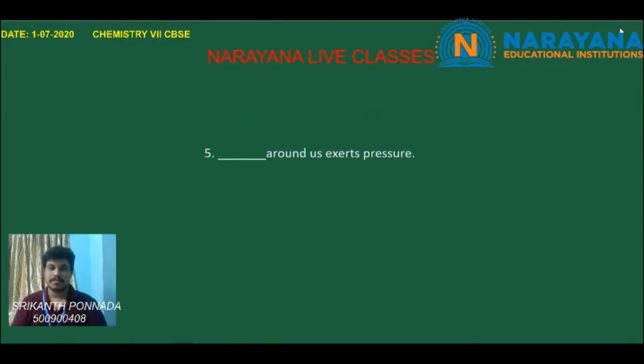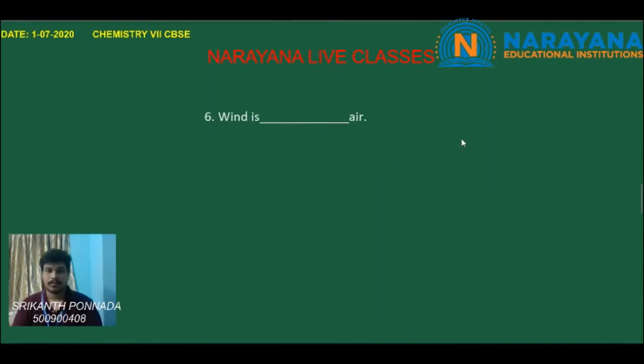Coming to question number 5, dash around us exerts pressure. Children, air around us exerts pressure. Coming to the sixth question, wind is dash air.